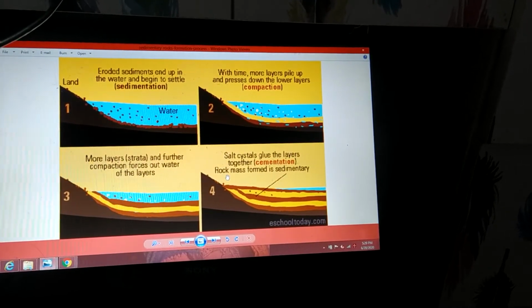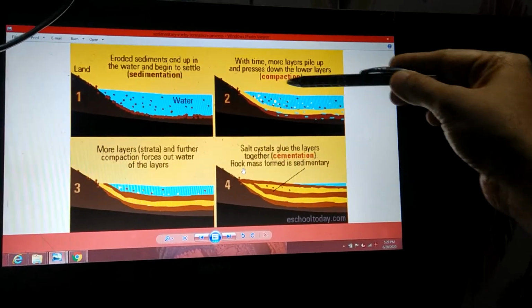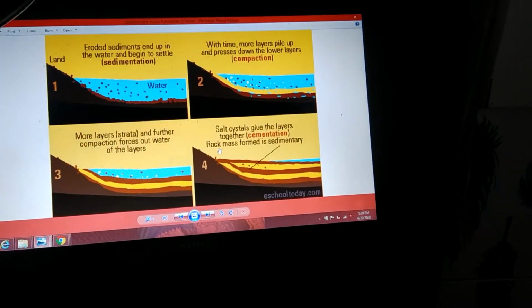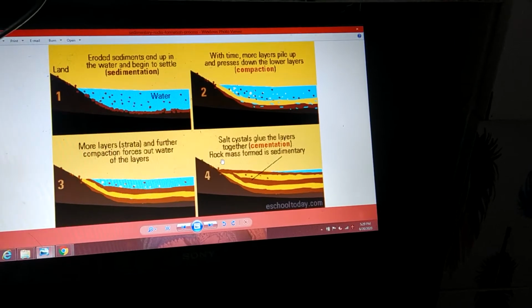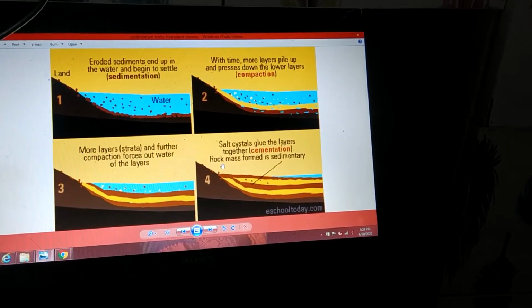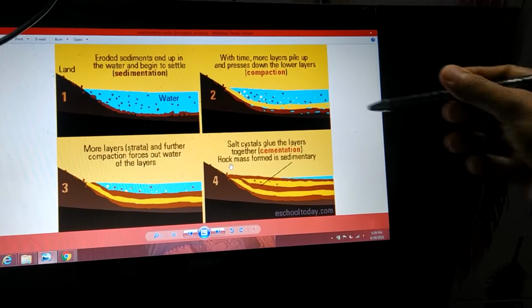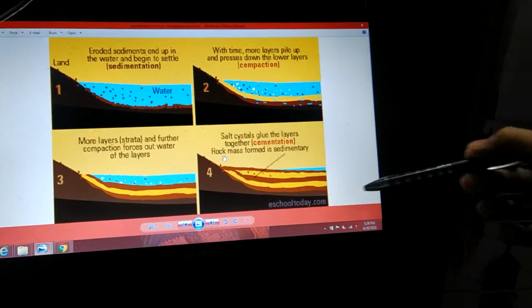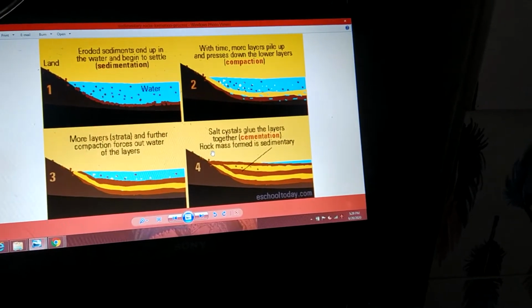Now the same process is going to continue, and many layers, as you see in the second picture, are going to settle one above the other. It leads to formation of layers. Now the upper layers are formed. The upper layer is going to create a pressure on the lower layers.